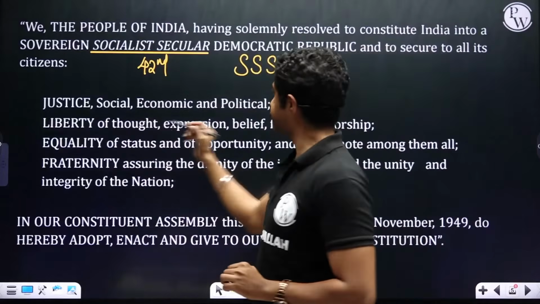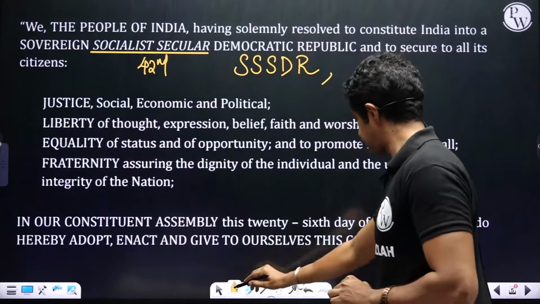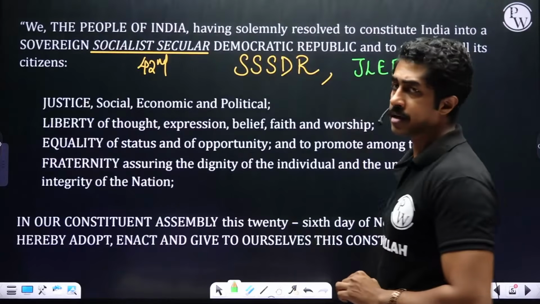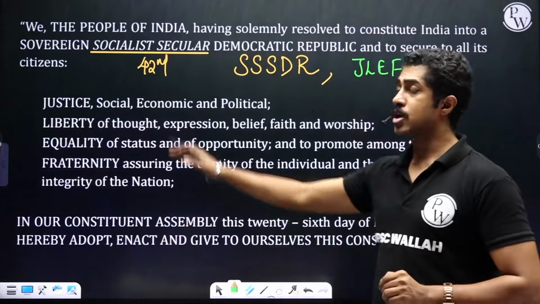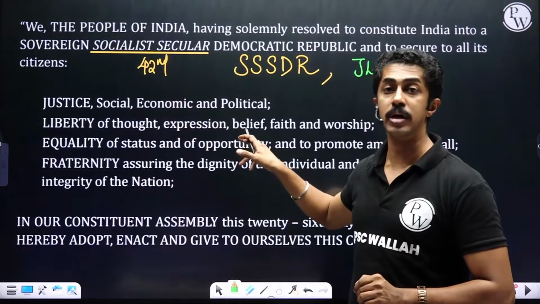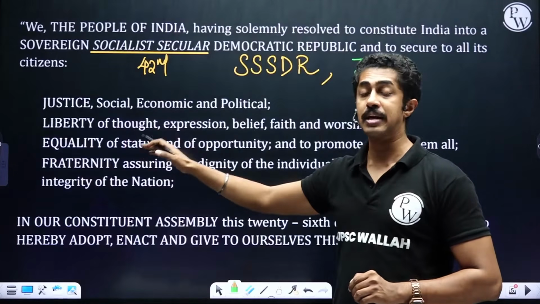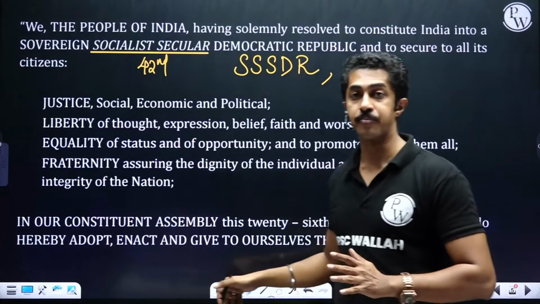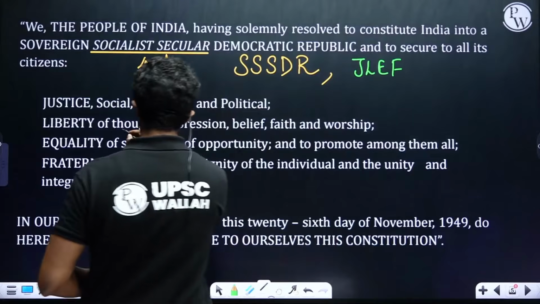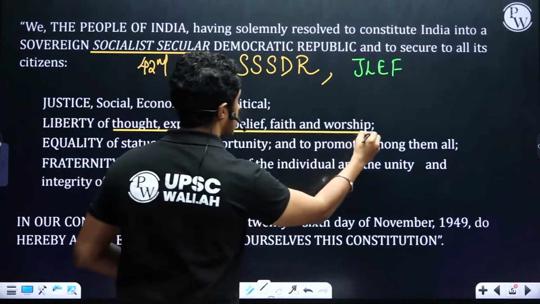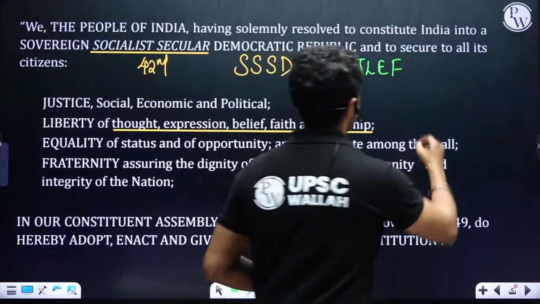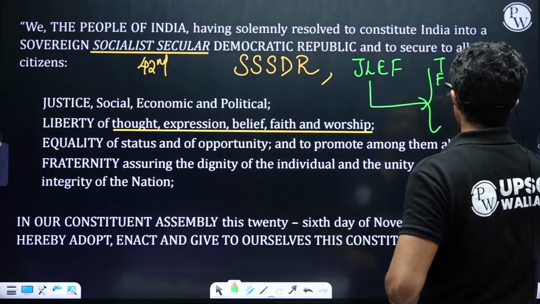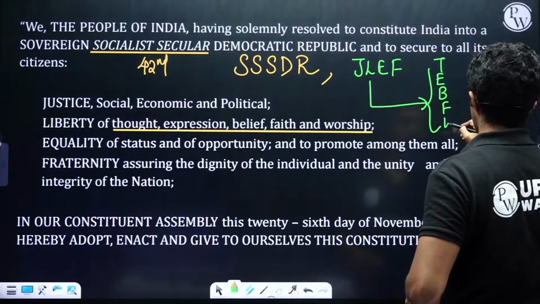Justice, liberty, equality, fraternity. What type of justice? Social, economic, political. What type of liberty? Liberty of thought, expression, belief, faith, worship.